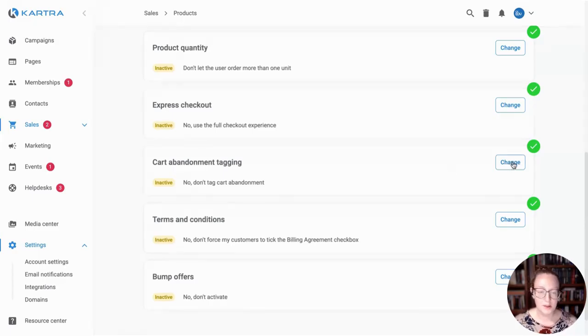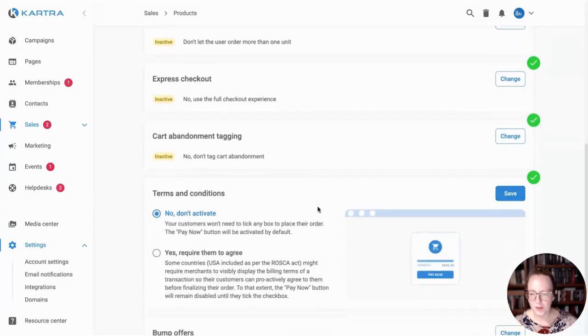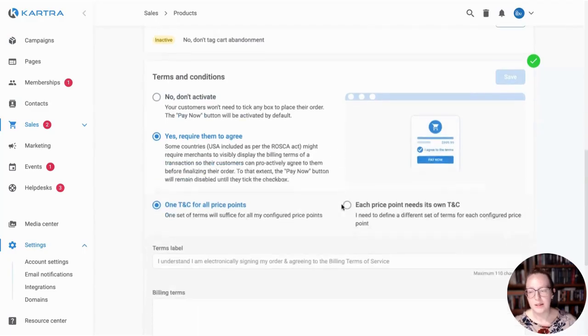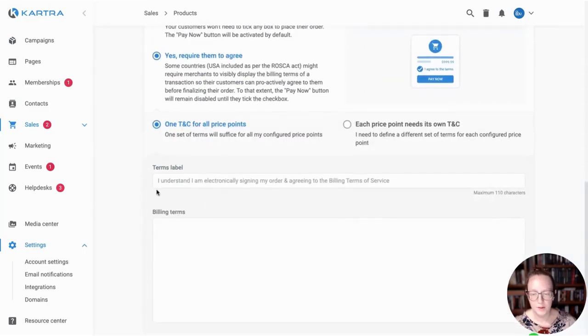Here we can choose if we want to tag people that abandon the cart, which basically just means that somebody visited your checkout form, but they didn't make a purchase. So if you want to tag those people to be able to say, oh, I see that you were looking at my product, maybe you filled out part of the form, but you didn't buy it, then you can put a tag on them and maybe try to retarget them in the future with some new marketing or something like that. You can also choose whether you want to enforce terms and conditions, which is always a good idea. So I'm going to turn that on. I do want them to agree.